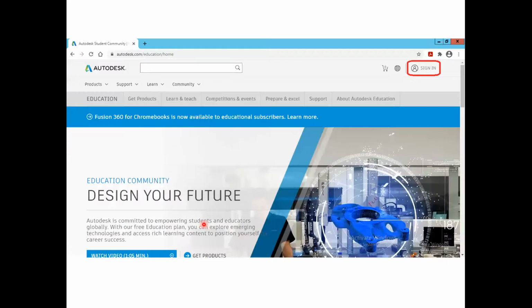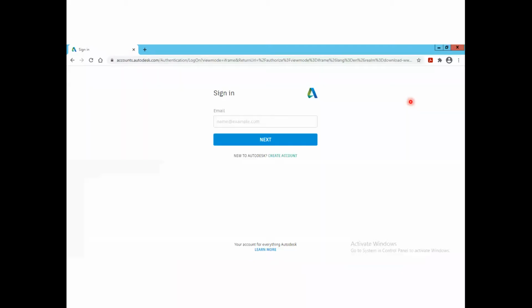You just have to open a link, autodesk.com/education/home. Here you will find a sign-in option. In the sign-in option, you can create your own account. It can be your college account, or your personal account also.